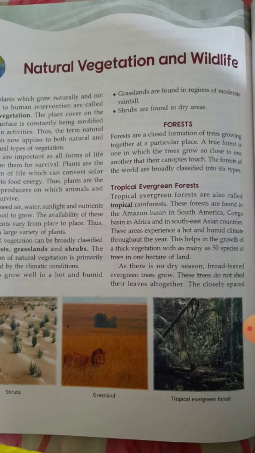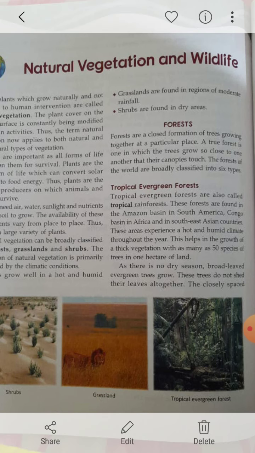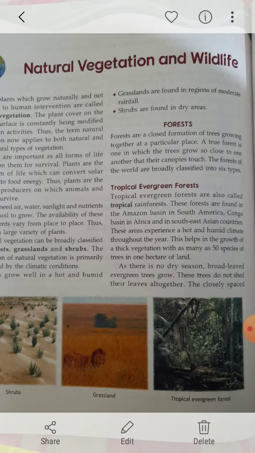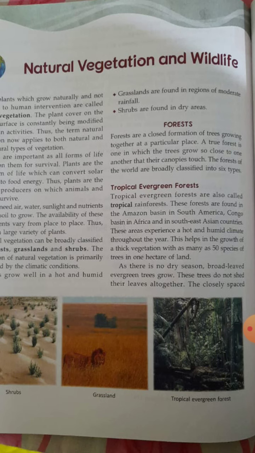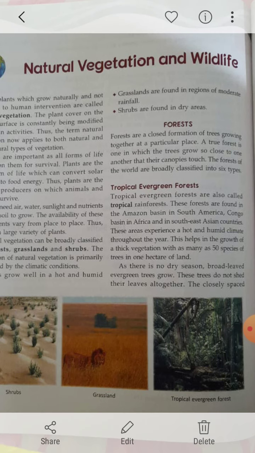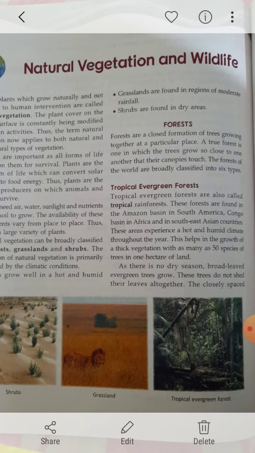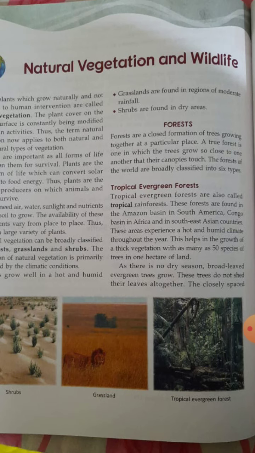Number one is the tropical evergreen forests. Evergreen means what? Which is ever green. These tropical evergreen forests are known as tropical rainforests. These forests are found in the Amazon basin, Congo, as well as the Southeast Asian countries. These areas experience a hot and humid climate throughout the year, and this helps in the growth of thick vegetation with as many as 50 species of trees over a hectare of land. Now, as there is no dry season, broad-leaved evergreen trees grow here.